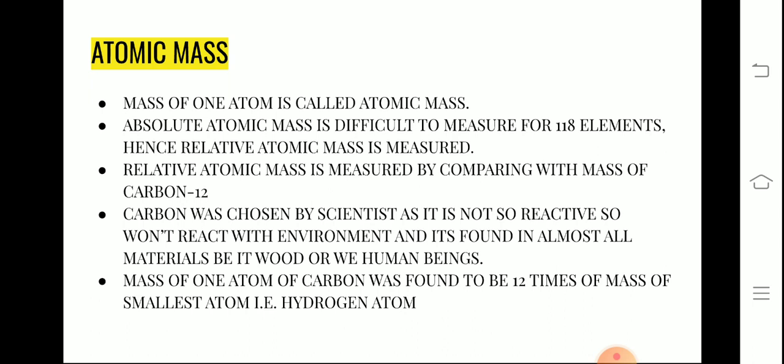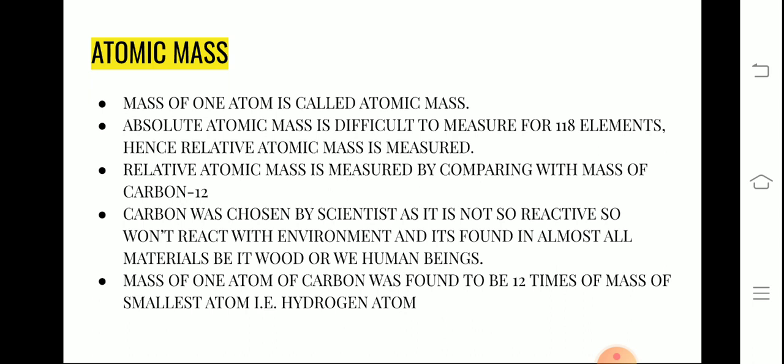There are two reasons. First, it's a vast number. We have to calculate 118 atoms. And second, atoms cannot be seen with our naked eyes, they are so small, so it again becomes difficult.